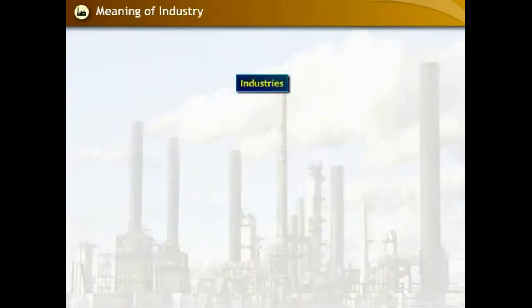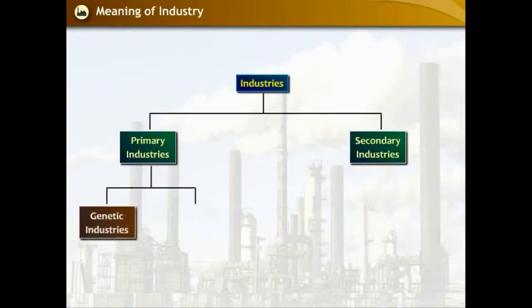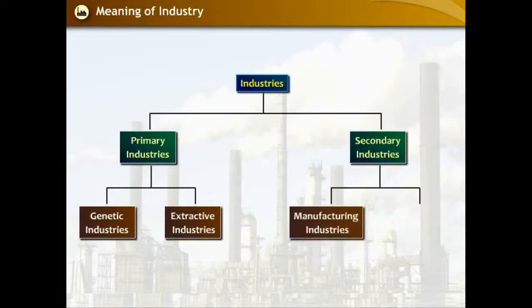Industries are divided into two major categories, namely primary industries and secondary industries. Primary industries are further classified into two types, namely genetic industries and extractive industries. Similarly, secondary industries are also divided into two more types, namely manufacturing industries and construction industries. Let us understand about each of these types in detail.